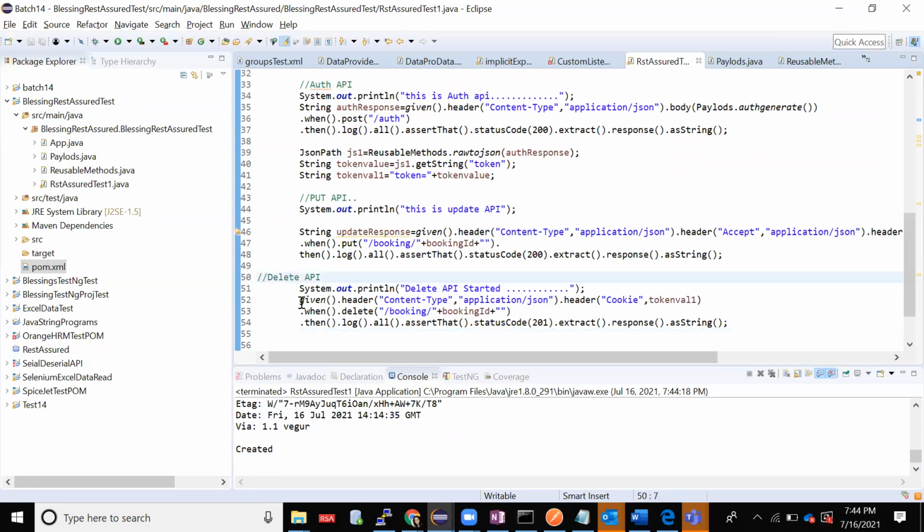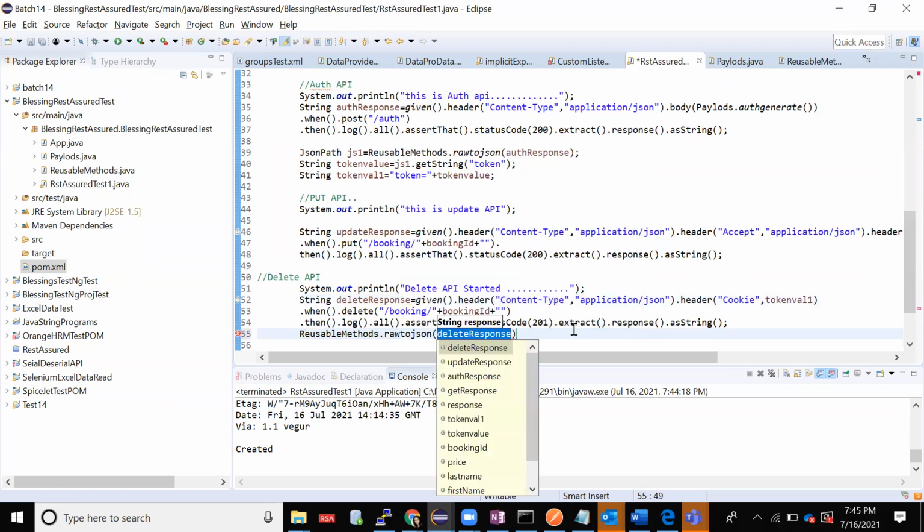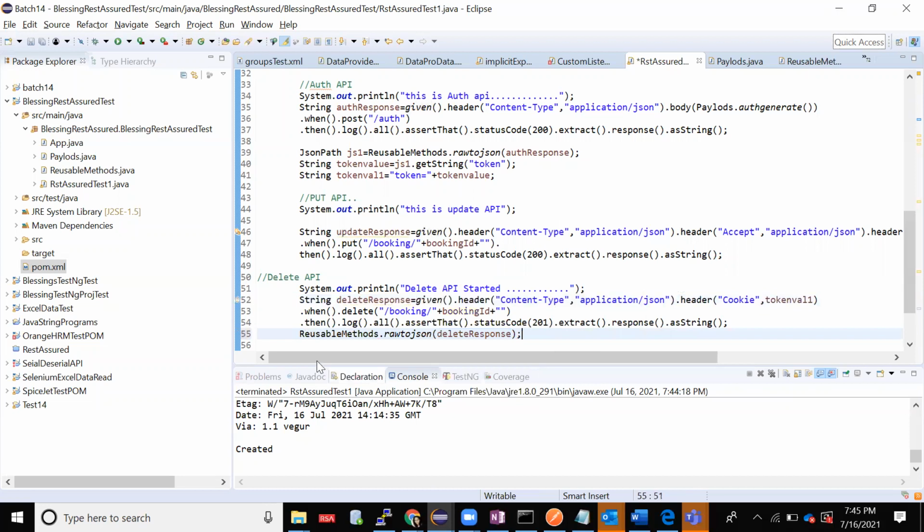I'll just store this response as string delete response, right? I've stored it here. What I'll do is use my JSON path. To use a JSON path, I kept it in a reusable method, right? Reusable methods dot JSON to raw. What is it taking as input? Anyways, it took it. What it will return?